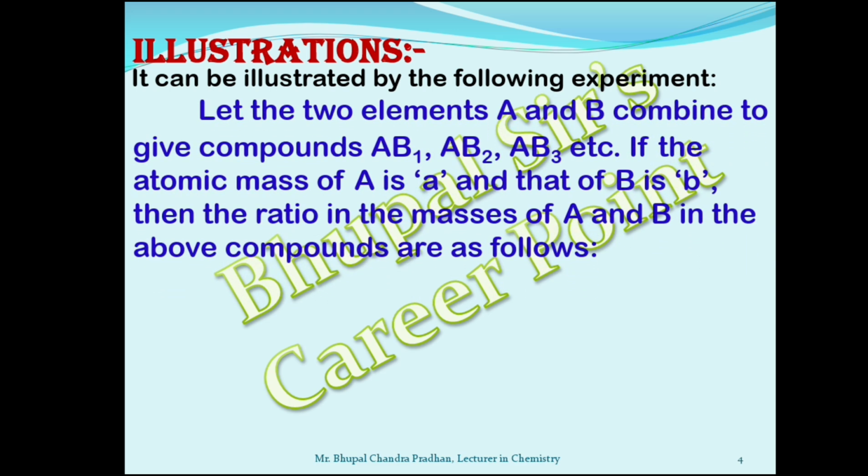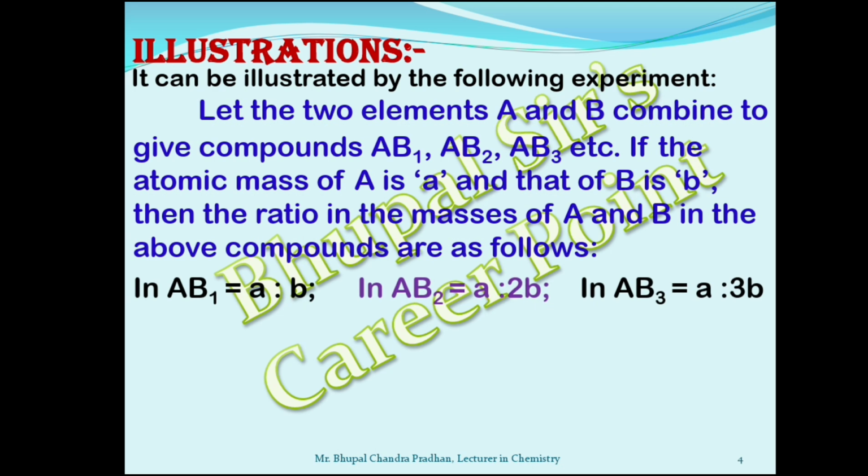It can be illustrated by the following experiment. Let two elements A and B combine to give the compounds AB, AB2, AB3, etc. If the atomic mass of A is a, and the atomic mass of B is b, then the ratio of the masses of A and B in the above compounds are as follows: A is to B in AB, in AB2 it is A is to 2B, in AB3 it is A is to 3B.